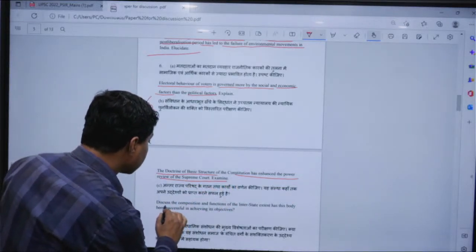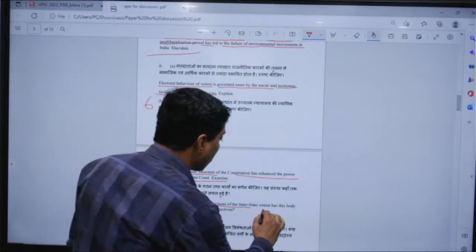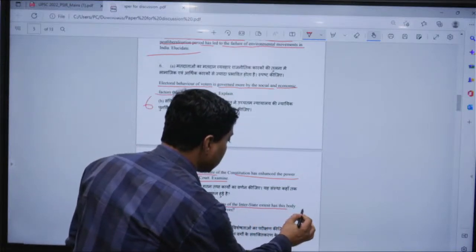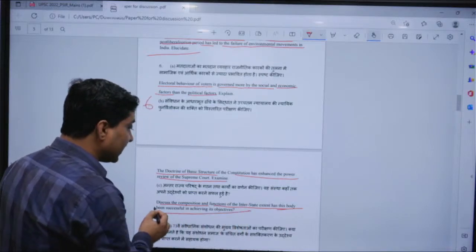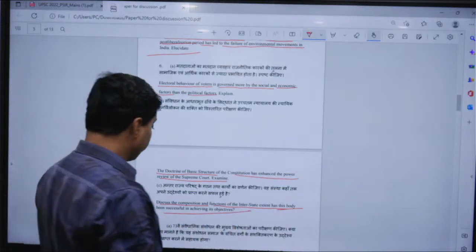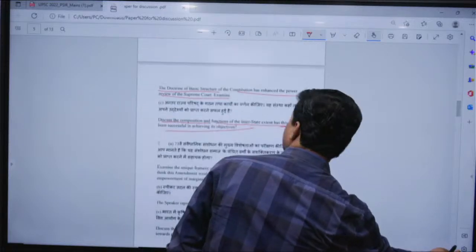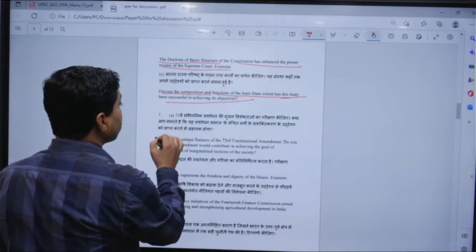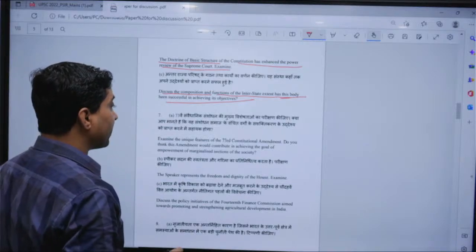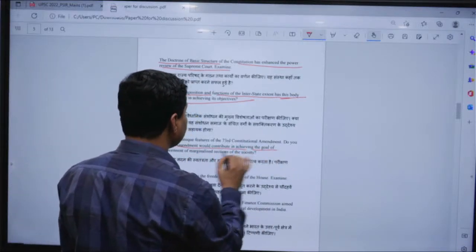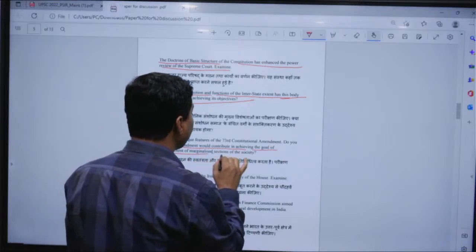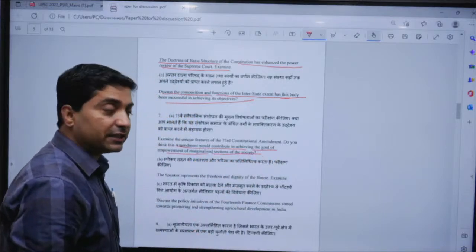C: discuss the composition and functions of the Interstate Council. To what extent has this body been successful in achieving its objective? Now look at 7A. It is about the 73rd Constitutional Amendment Act. Do you think that amendment would contribute in achieving the goal of empowerment of marginalized sections of society?